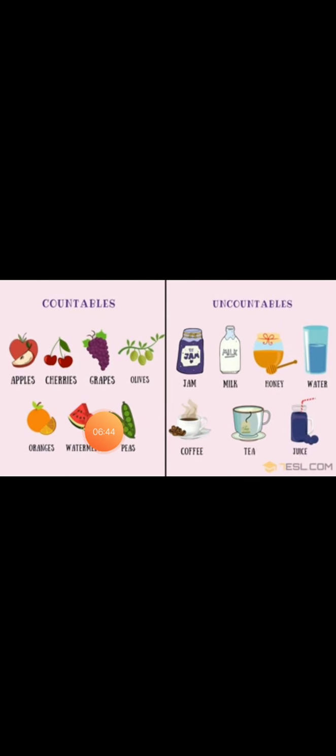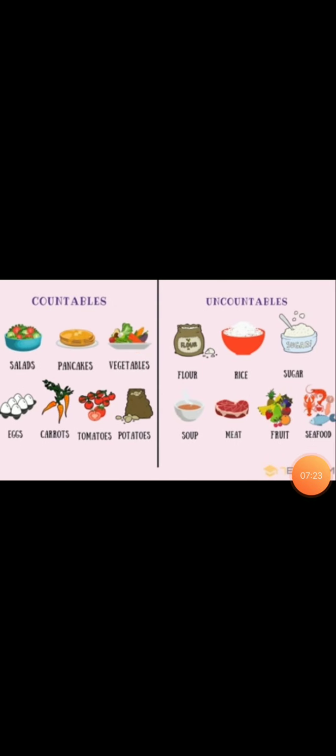Here are some examples of countable and uncountable nouns. You can see here apples, cherries, grapes, olives, oranges, watermelons, peas. All these have plural forms and these are countable nouns. Jam, milk, honey, water, coffee, tea, juice. We cannot count them. So these are uncountable nouns. We can't say jams, milks, honeys, waters, coffees, teas, juices. We can't count them.